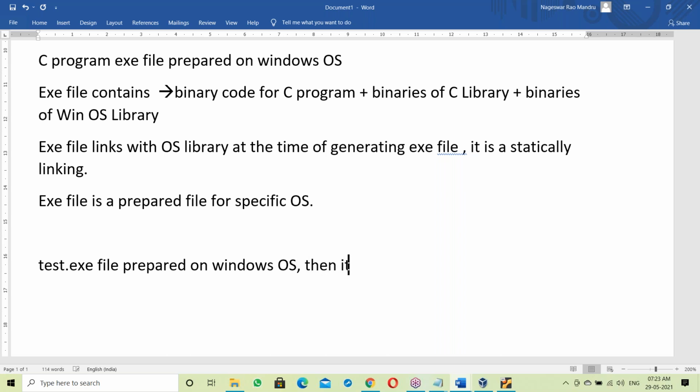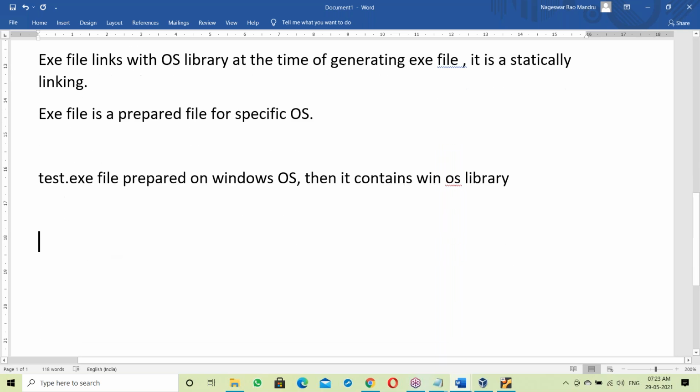Then it contains the Windows OS library. Test.exe file prepared on Windows OS contains the Windows OS library.